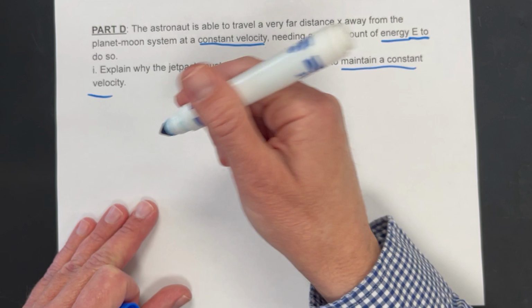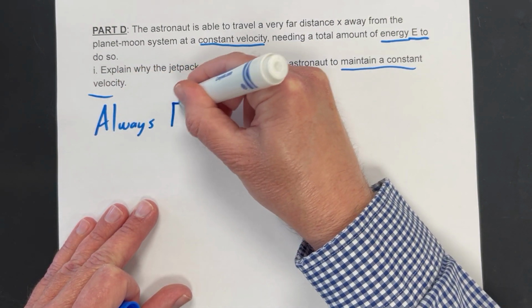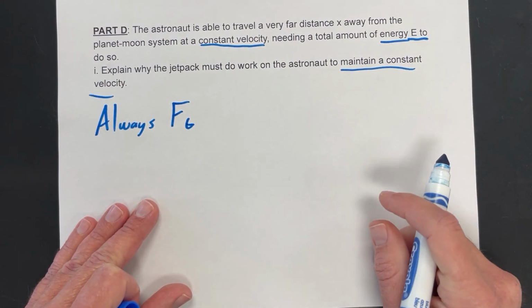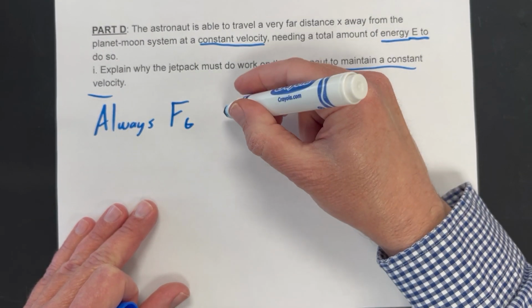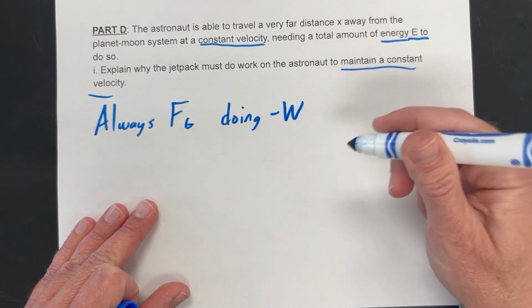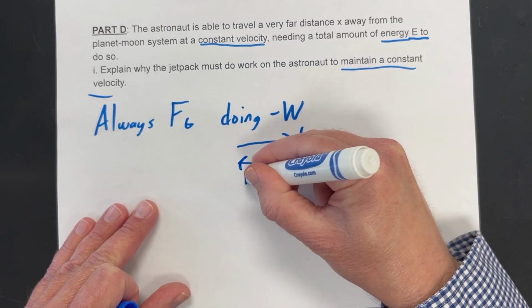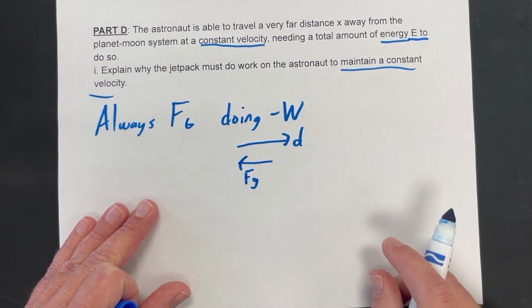No matter how far we get from that planet, until we get infinity away, there will always be some force of gravity from that planet-moon system on the person. That force of gravity is doing negative work. Why? Well, let's say the astronaut's moving off to the right. That force of gravity is always pulling them back the other way.